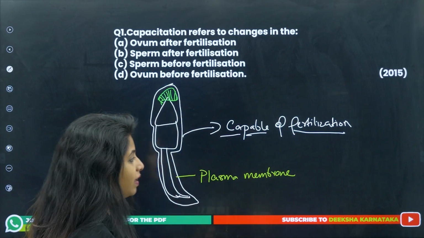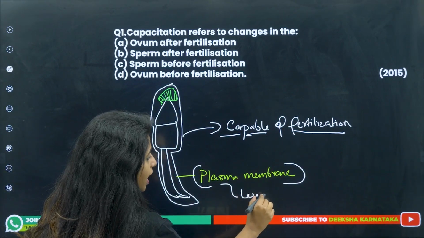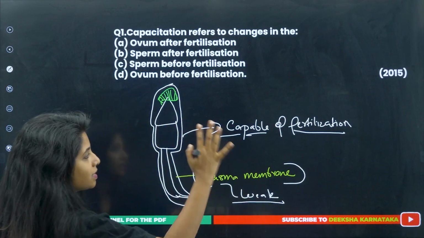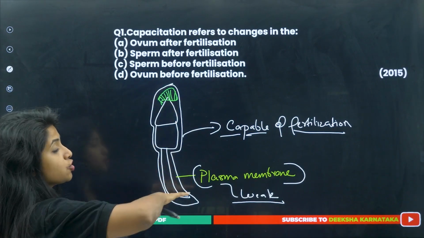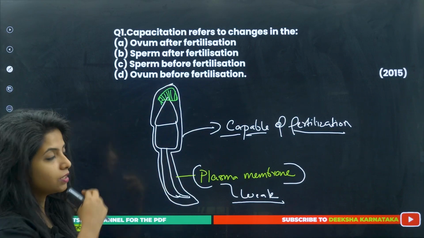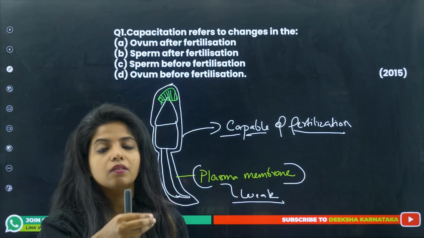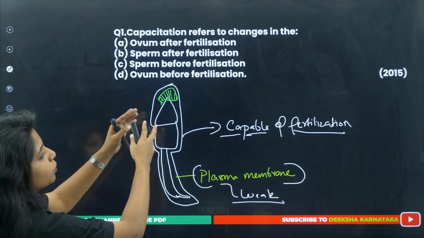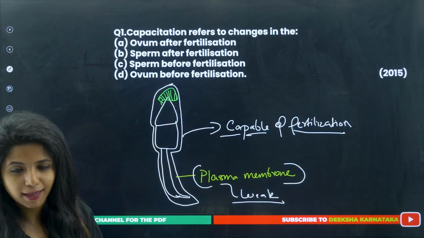Which is why we have to make the plasma membrane weak, and this process is known as capacitation, where the plasma membrane structure is being altered. The structure of the plasma membrane is being altered such that it becomes a little weak, and slowly when the sperm reaches the egg, the acrosome can release all of its enzymes there.